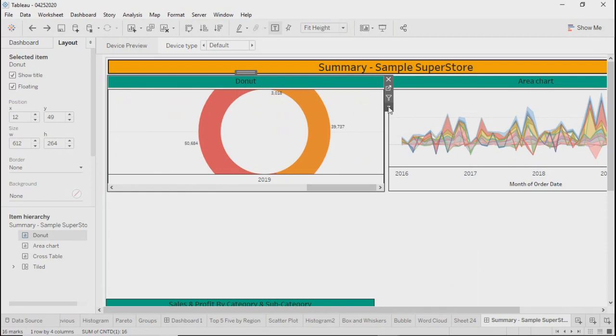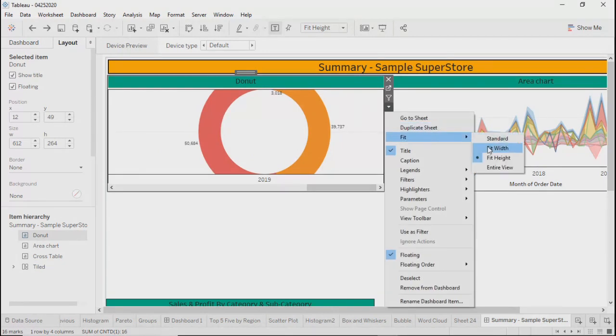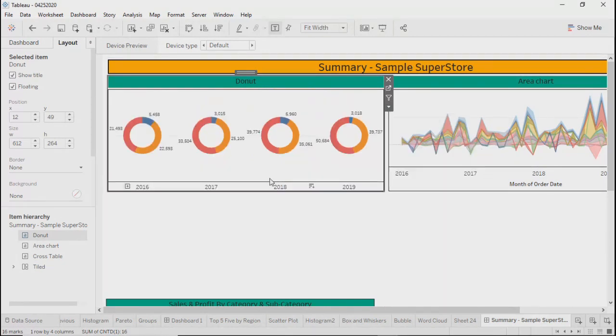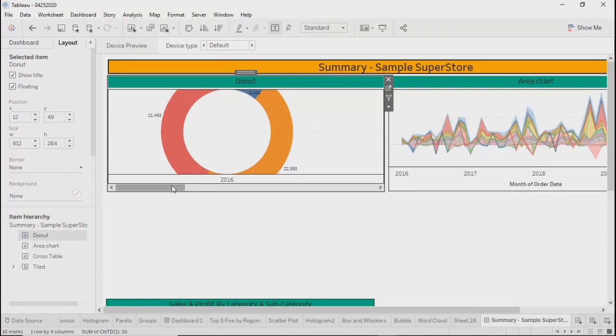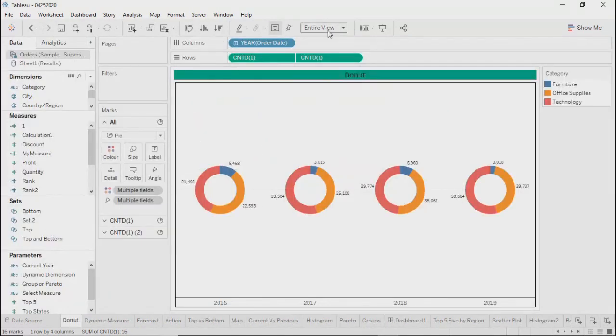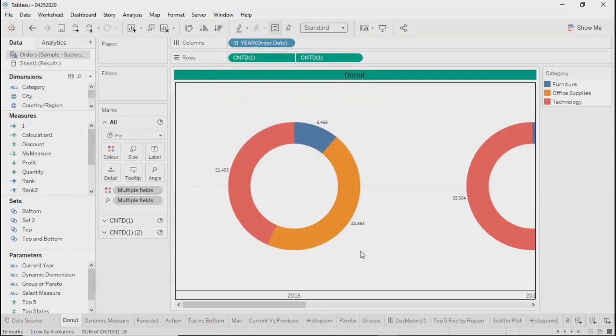Similarly, you can go for width. Or if you go for a standard one, that is this again. See, standard view is nothing but what you see over here, its actual size. That is what you can see there.